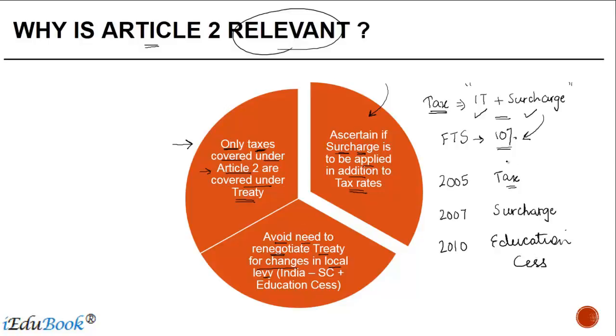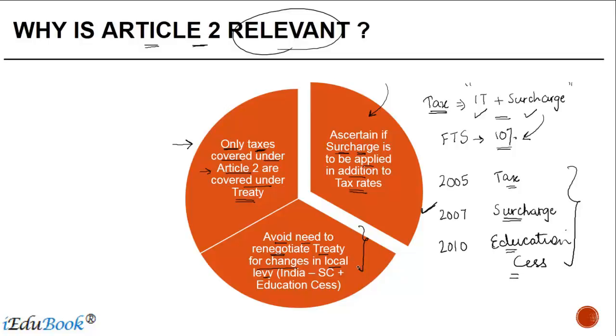Now, if the definition of tax in Article 2 was not there, then what is going to happen is every time a new tax is levied by the source country, India in my example, there will be a need to revise the treaty. Otherwise, any surcharge or education cess which is paid in India, let's say for example by a US tax resident, will not be creditable in US because the treaty will not contain that provision.